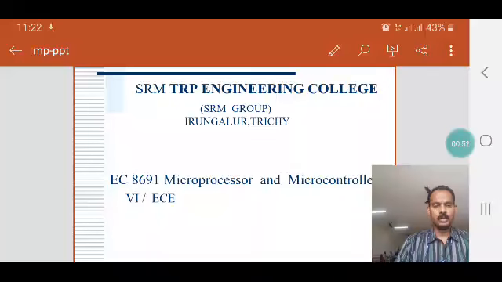Microprocessor and microcontroller. First, what is meant by a processor? Processor is a device, a hardware. It is a kind of IC, integrated chip, which is used in our CPU, the central processing unit of our computer system.